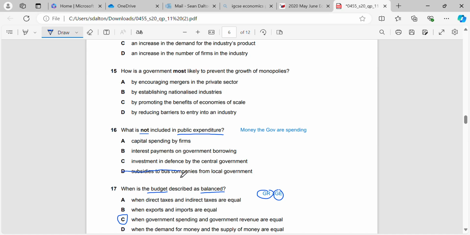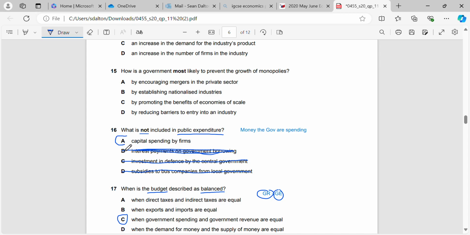We can see that's money the government is spending, so that will be public expenditure. Investment in defence by the central government. Again, government is involved. That will be public expenditure. Interest payments on government borrowing. Again, that's money the government has to pay back. So it is money they're spending.